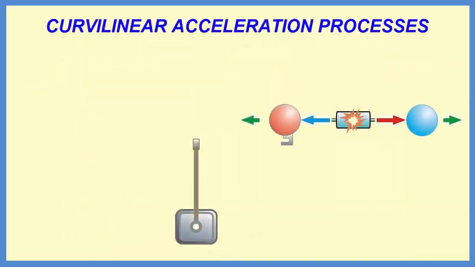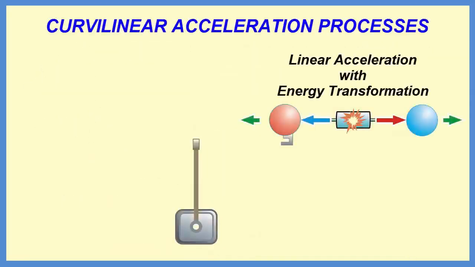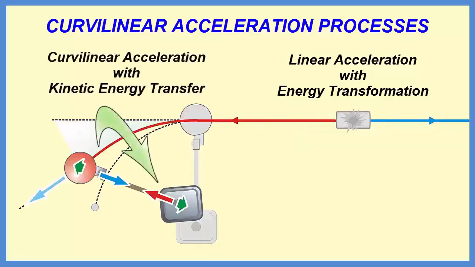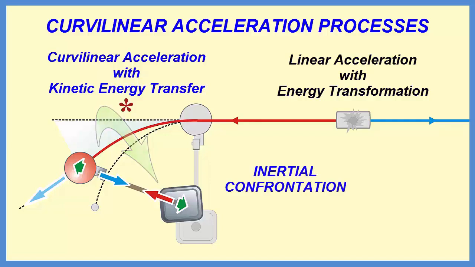The second group of acceleration processes is the curvilinear. This is a kinetic energy transfer process that uses the inertial resistance of a moving body in a straight path to the incurvation of its path. A body gains kinetic energy in a process of energy transformation, that can be thermal, as in the case of gas turbines, or the kinetic energy gained by a water mass flow that falls from a certain height, as in the case of water turbines.